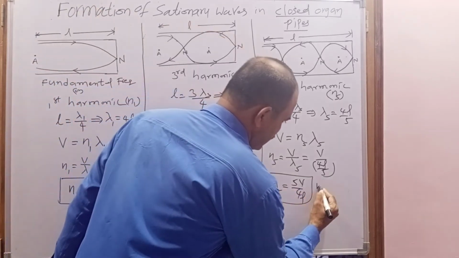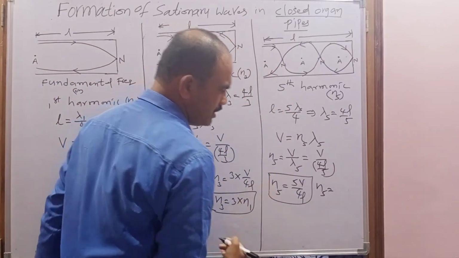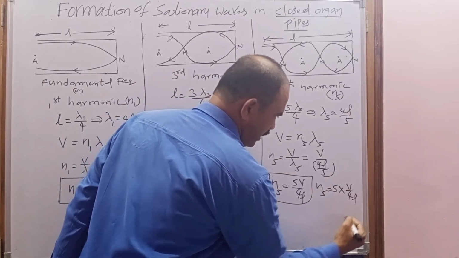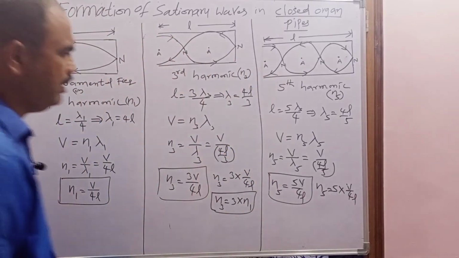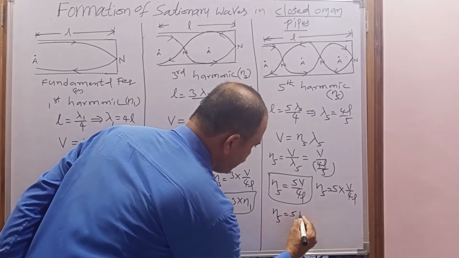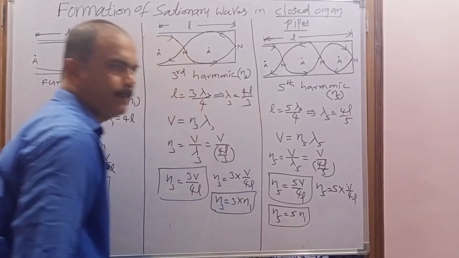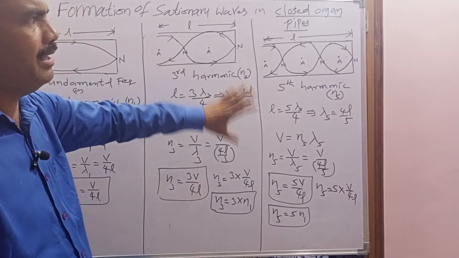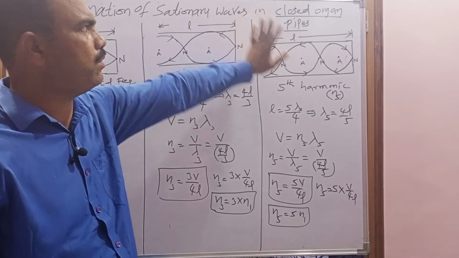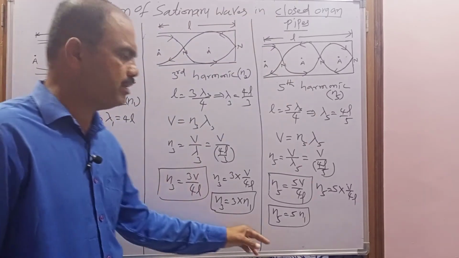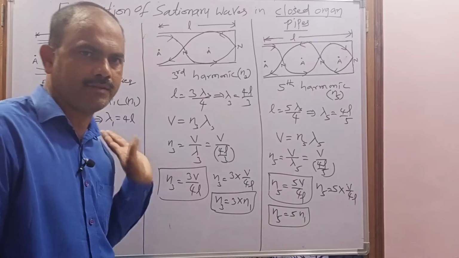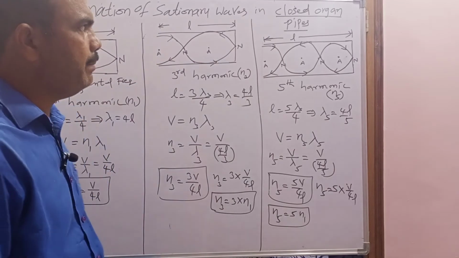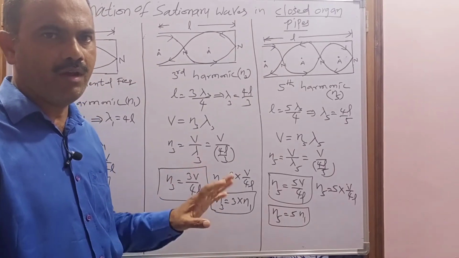Now when I rearrange this equation, N5 or fifth harmonic frequency is equal to 5 into V by 4L. But V by 4L is nothing but what? N1. So that's why the fifth harmonic will be 5 times the fundamental frequency. We can also calculate the other frequencies, but when we are learning the modes of vibration of a stationary wave in the closed organ pipe, the even harmonics are missing. Only odd harmonics are formed. Remember, in a closed organ pipe, odd harmonics are formed, even harmonics cannot be formed.